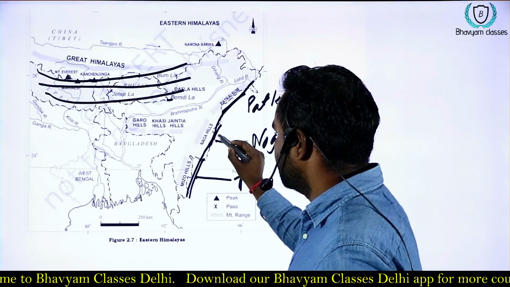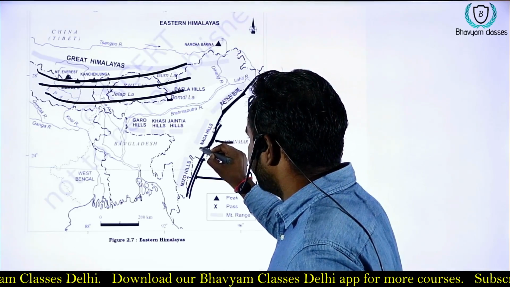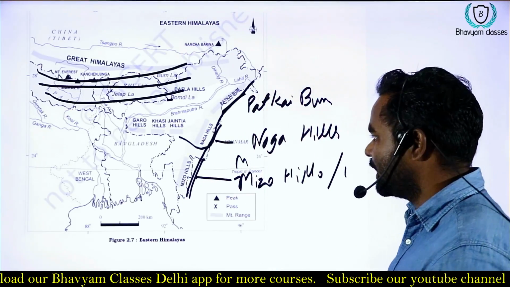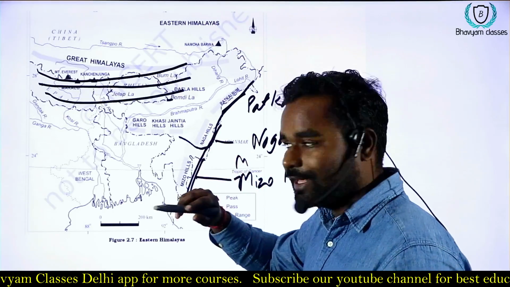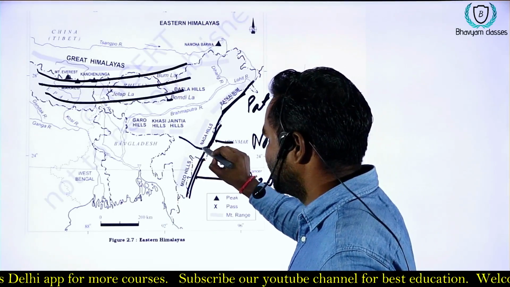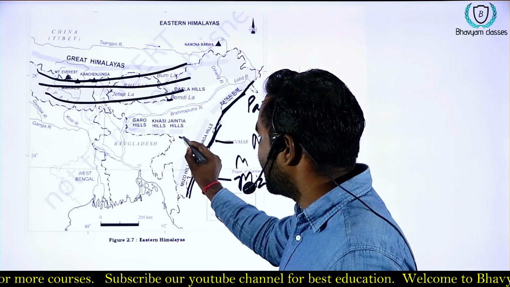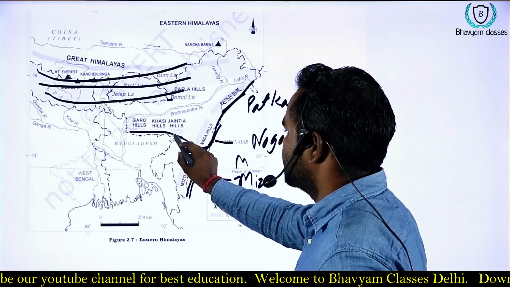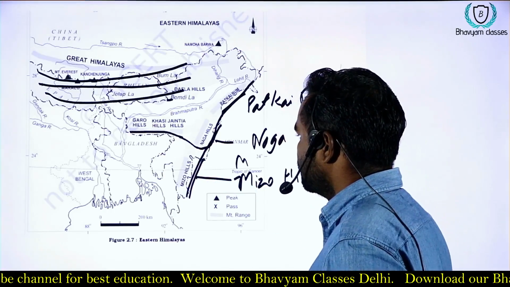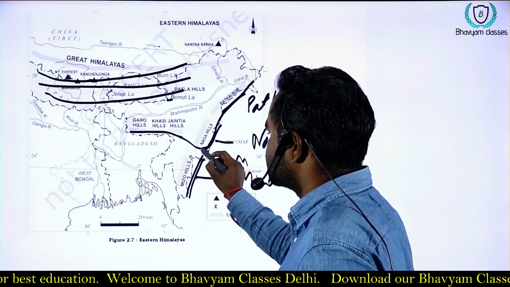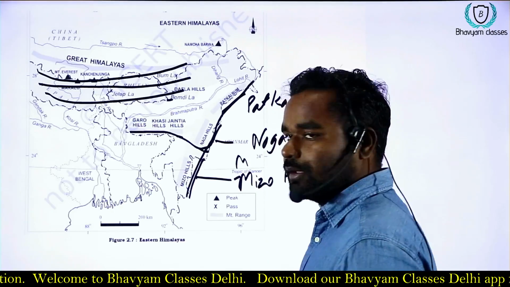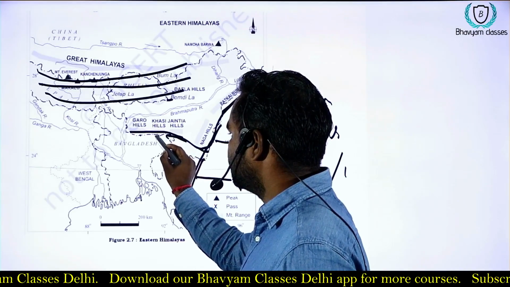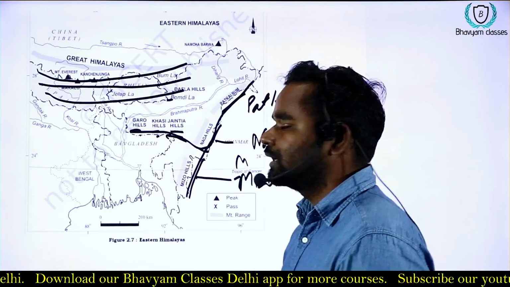The Barail Hill is separating the Naga Hills and Mizo Hills, and then it is going in a direction of west, from east to west, and forms the mountains of Garo, Khasi and Jaintia. So Barail Hills is separating the Naga Hills from Mizo Hills, and then it continues in the form of Jaintia, Khasi and Garo Hills.